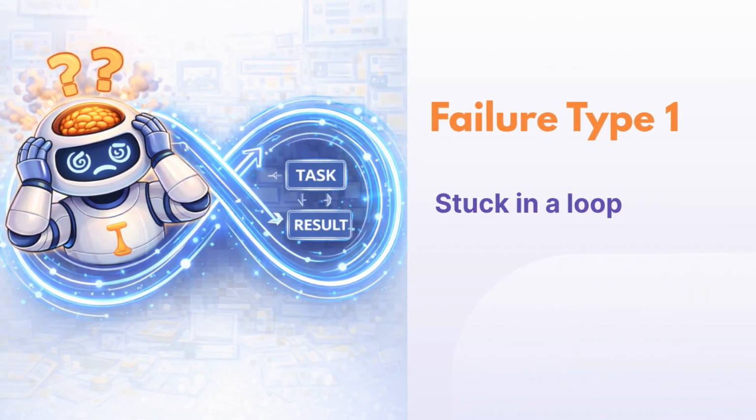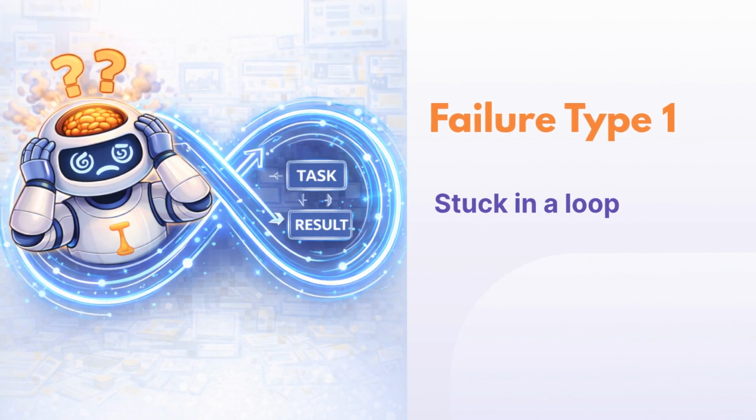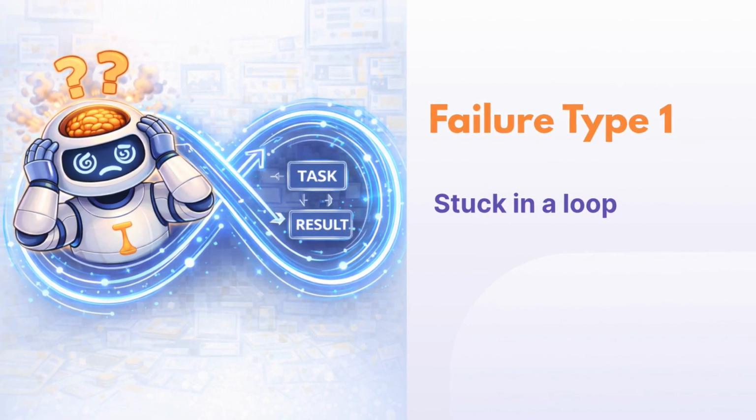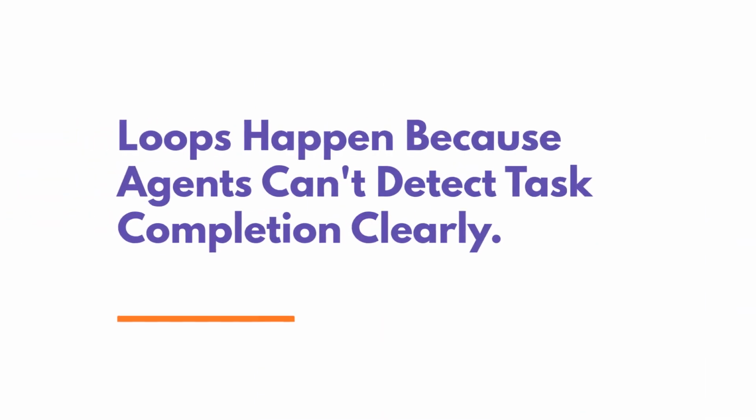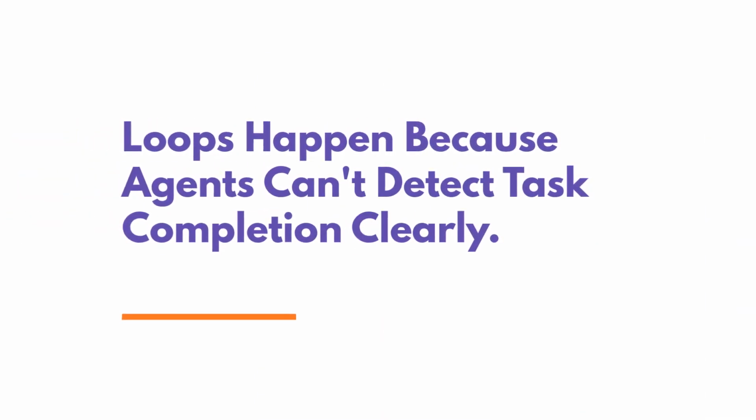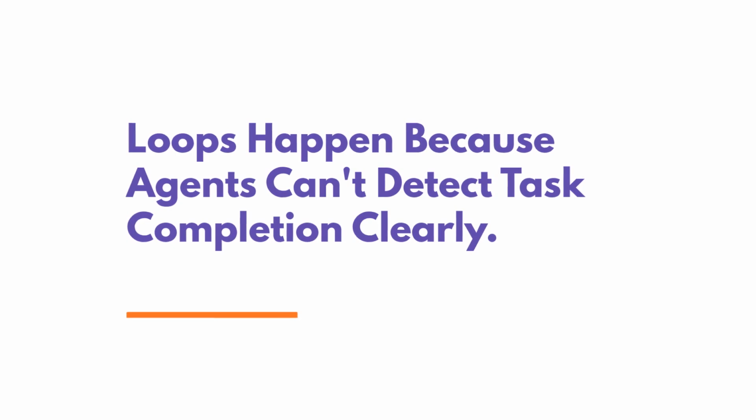One common failure is when an agent gets stuck repeating the same process again and again. It keeps working, but nothing meaningful changes. This usually happens because the agent doesn't clearly know when it's finished. If the system cannot clearly recognize success, it keeps trying.